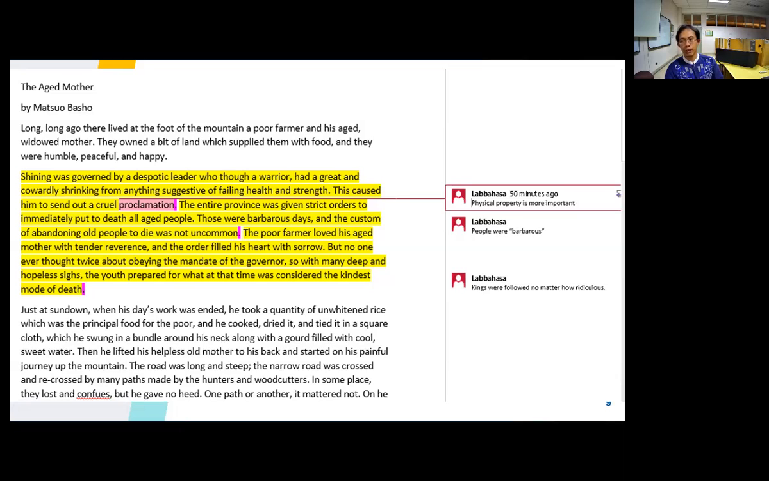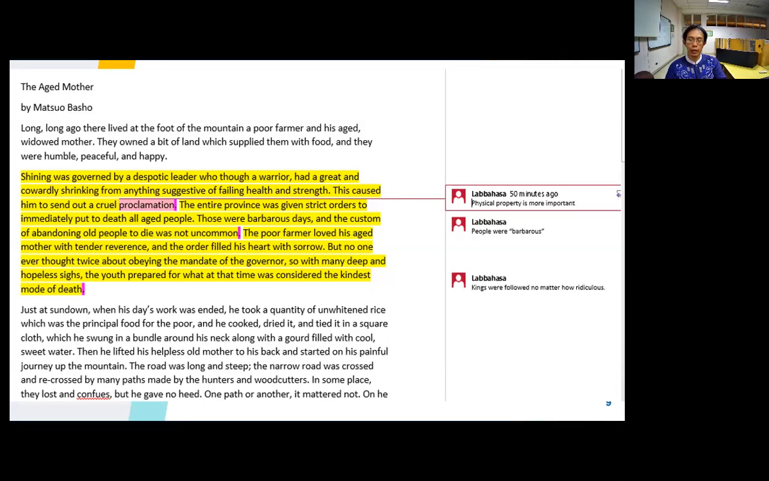Kings were followed no matter how ridiculous, or in this case, not the king, but the governor. And I believe this is a monarchy, and the governor is working with the approval of the king, or he works under the king. So these are what we find in our text. And then what do we do with this?